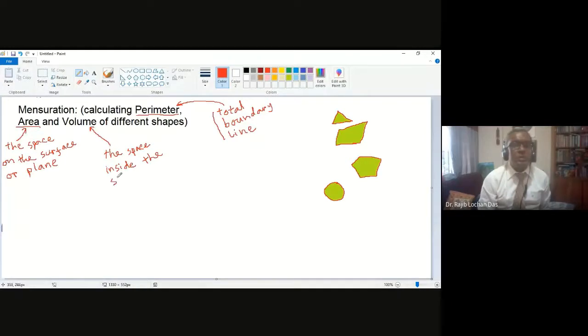What is the shape? We do not know. Maybe a football, maybe a box, maybe something else. Shape can be different types, but the space inside the shape, that will be the volume. Say a bottle of Coke. So the bottle is the shape, and the inside space is the volume of that bottle. You understand now? You understand now what I say?